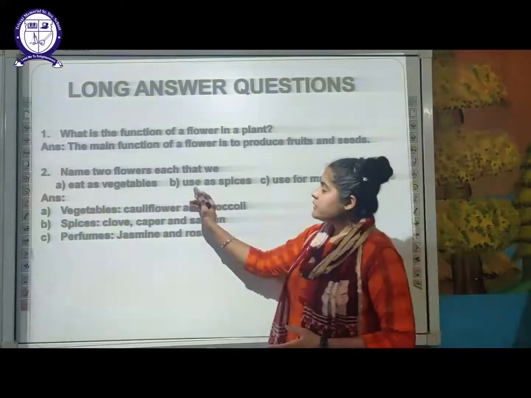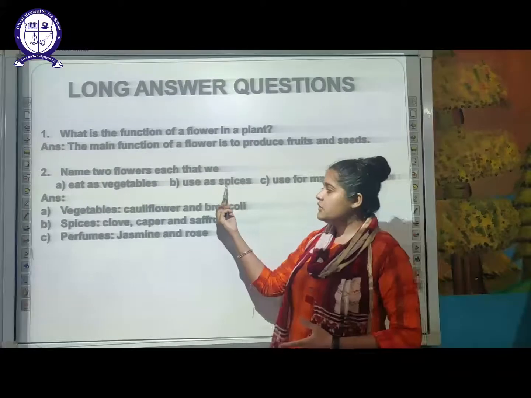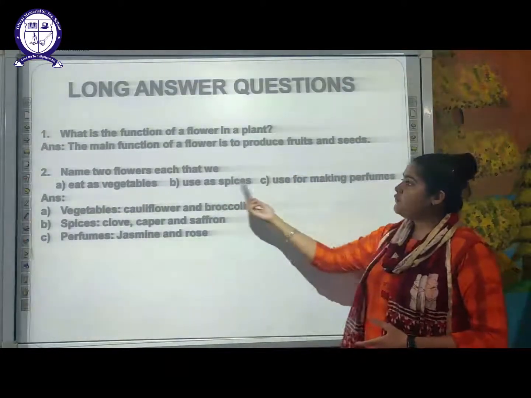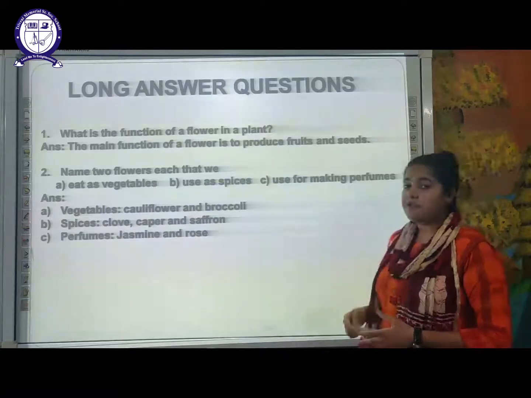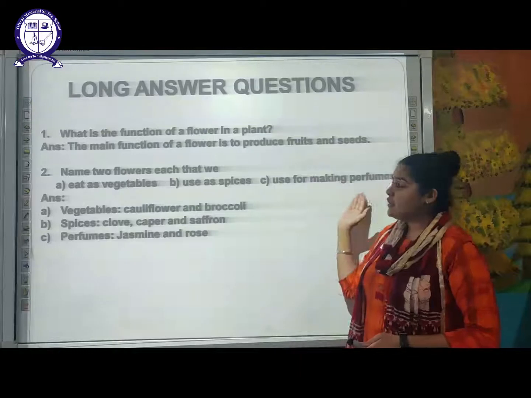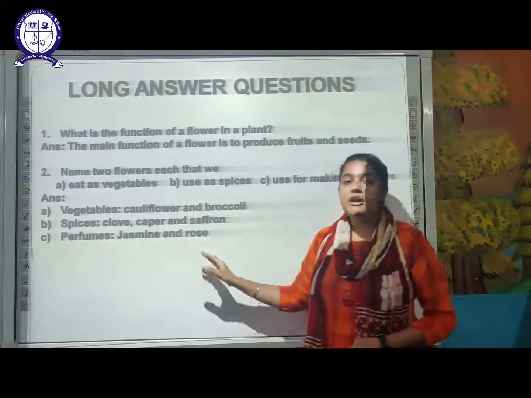Next is, the 2 flowers which are used as spices. The flowers which are used as spices are your clove, caper and saffron. Next is the 2 flowers that are used for making perfume. They are going to have very fragrant. These are very fragrant flowers. So that is why they are used for making perfume. Examples are your jasmine and rose.